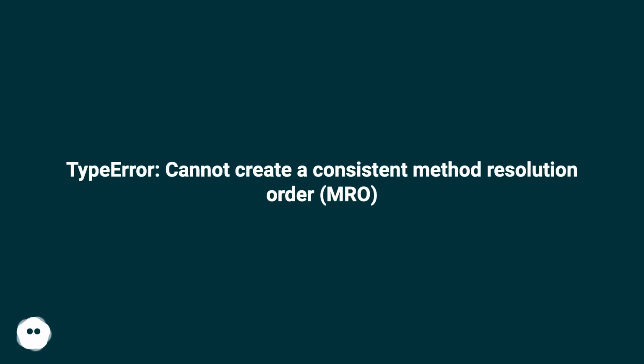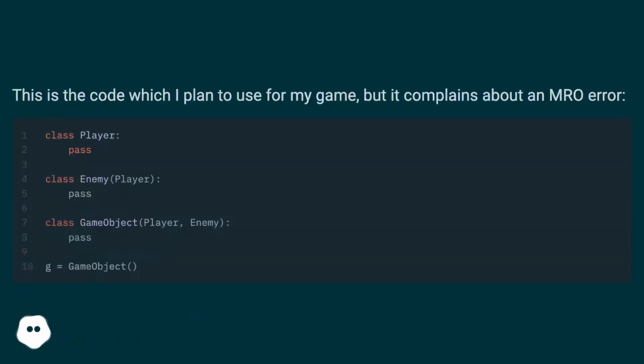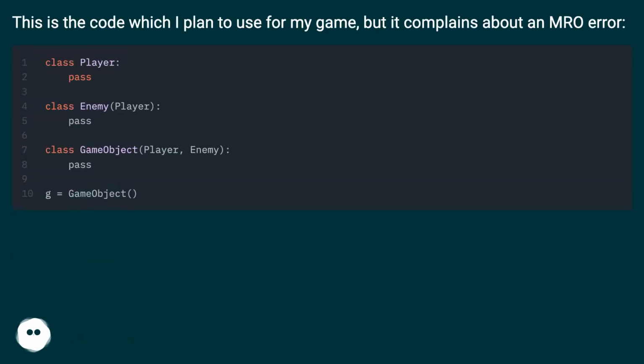TypeError: cannot create a consistent method resolution order, MRO. This is the code which I plan to use for my game, but it complains about an MRO error.